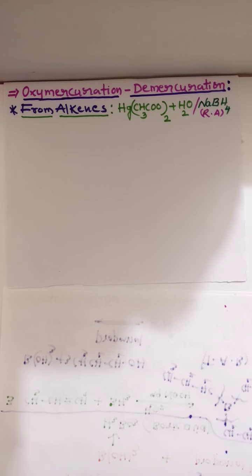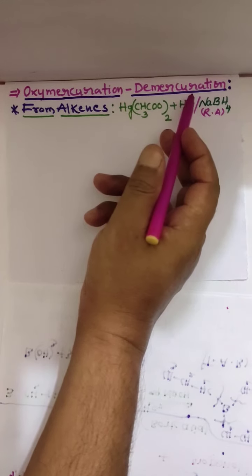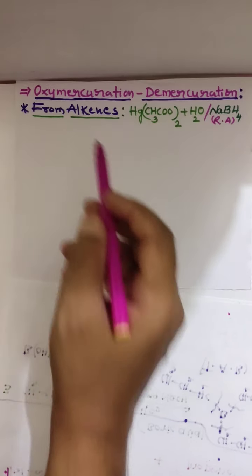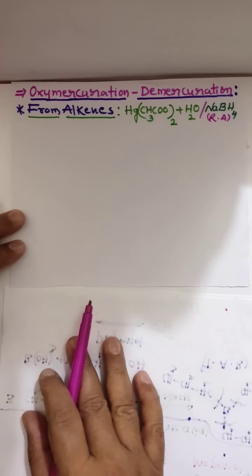Hi students, today we are going to discuss another important concept to prepare alcohols from alkenes, that is oxymercuration, demercuration. Oxymercuration, demercuration gives alcohols.